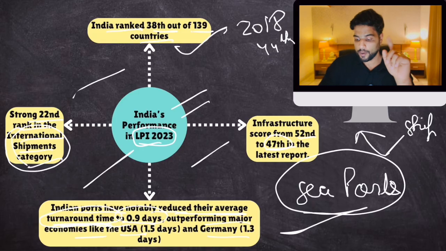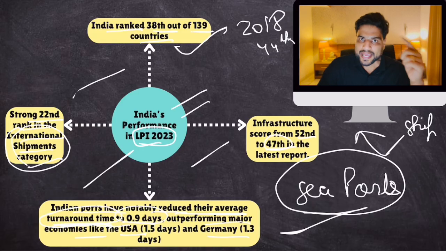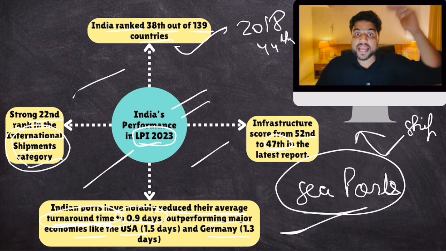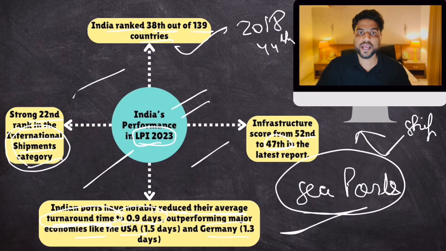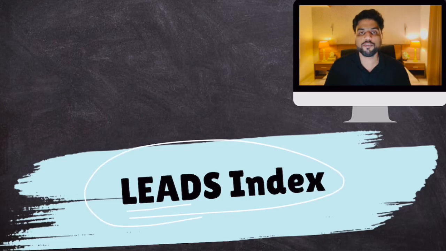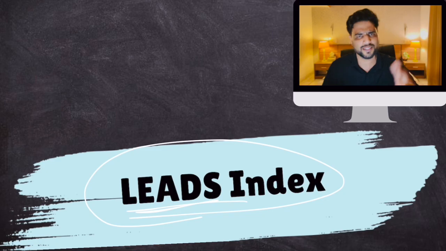Now remember, for ranking countries, there is World Bank's LPI. But India also wants to rank its states and UTs. How individual states in India are performing. So for that, Niti Aayog launched its own index called the LEADS Index, Logistics Ease of Performance and Efficiency Index. You can check out the full form later, in the notes only.